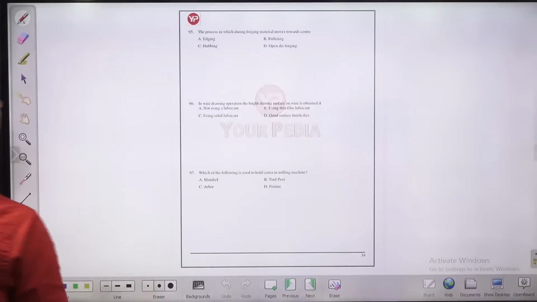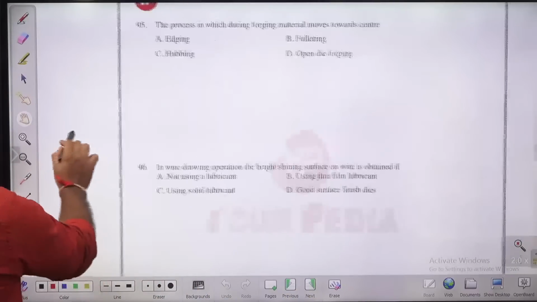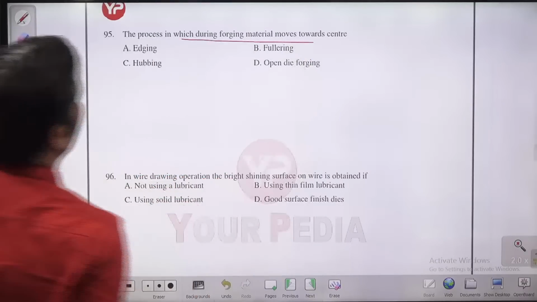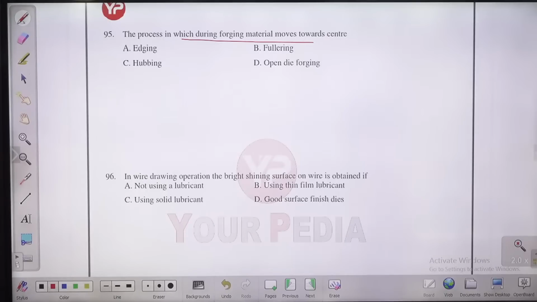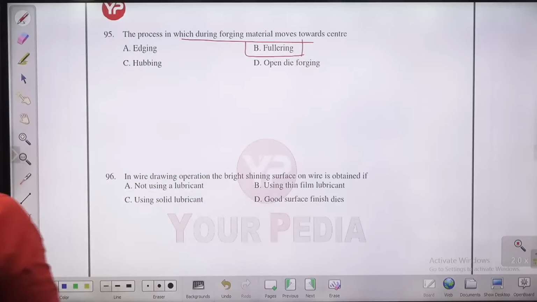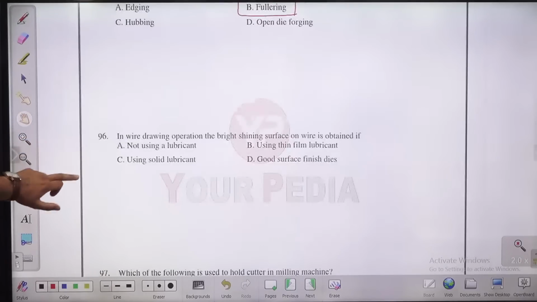Question number next 95 in front of you. The process in which, during forging, material moves towards center. In which case the material will move towards center, guys? Edging, fullering, hubbing, or open die forging. I feel, guys, for this question the answer will be fullering. If you are using a fullering tool, then the movement of the material will be towards the center. I feel B will be the right answer. Edging, hubbing, or open die forging, the movement will not be towards center. Fullering, I feel, is the right answer for this question.